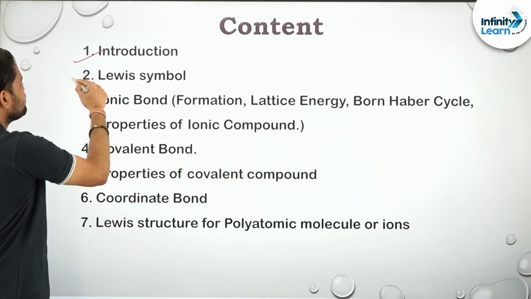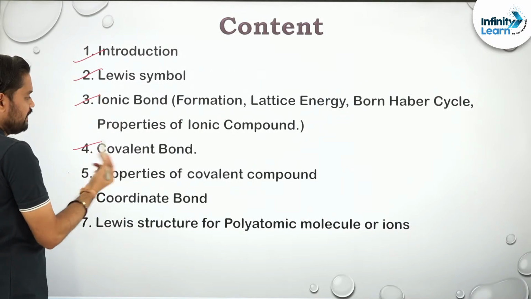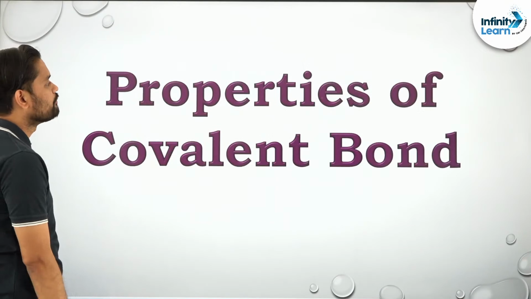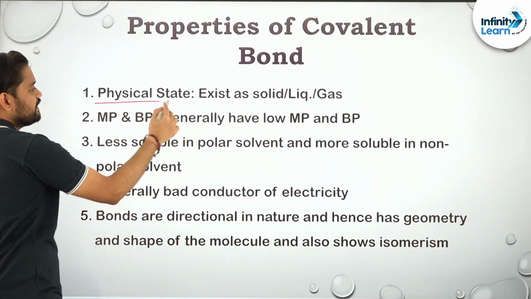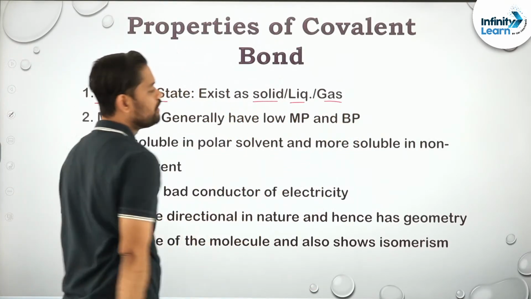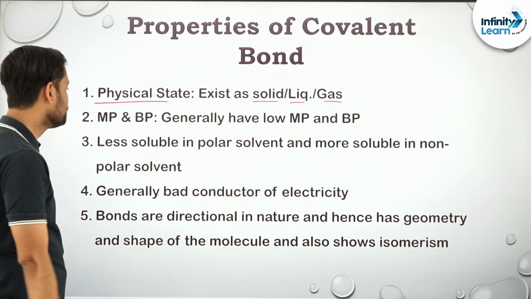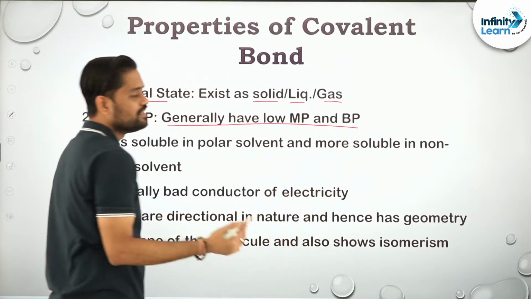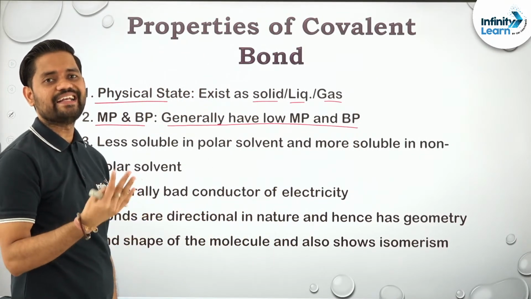So we have discussed this and covalent bond. Now we will be discussing the properties of covalent compounds. Talking about the properties, physical state: it exists in solid, liquid and gases, all the states. Third, melting and boiling point: it generally has low melting and boiling point. There are some exceptions like graphite and diamond.